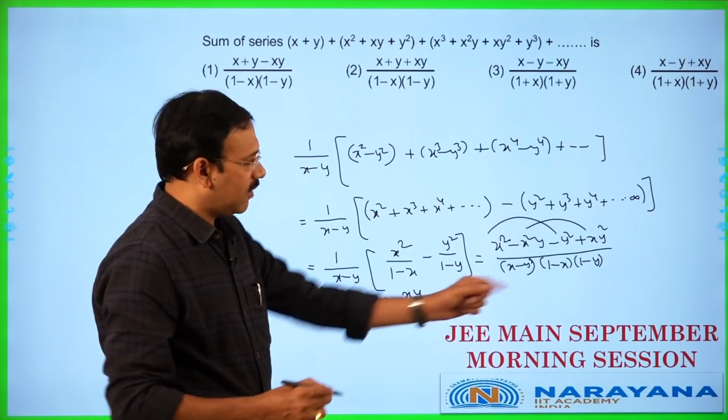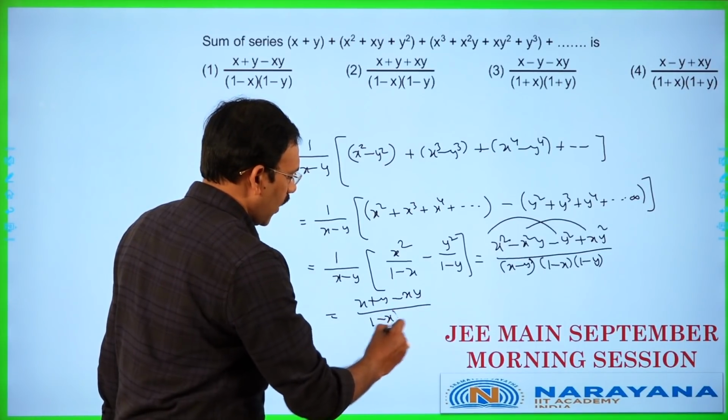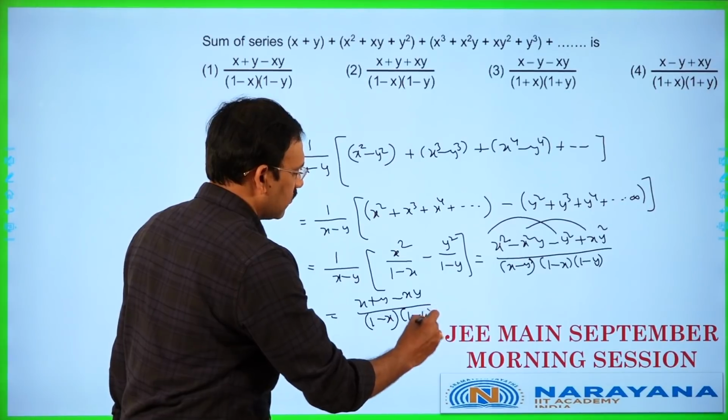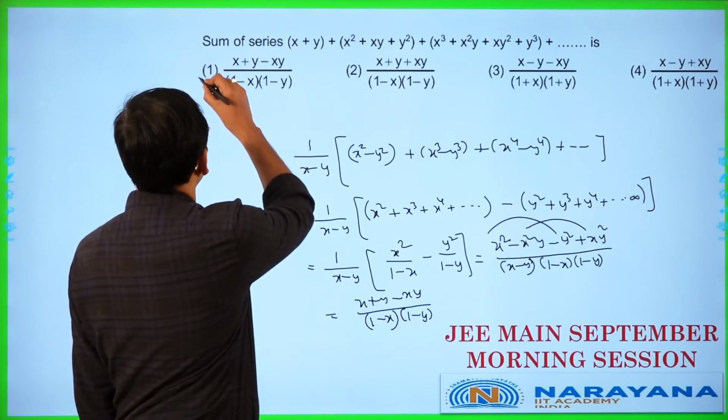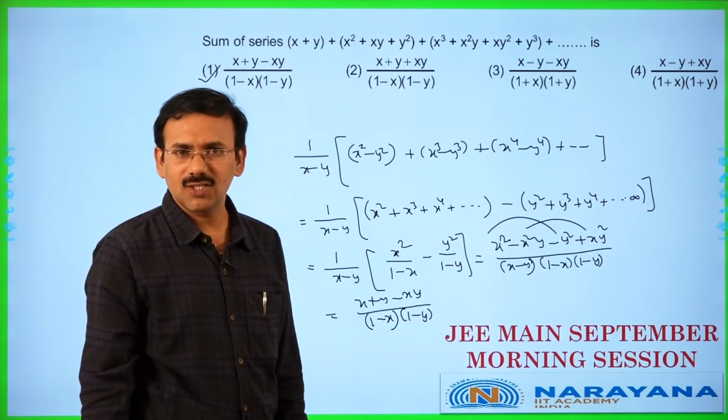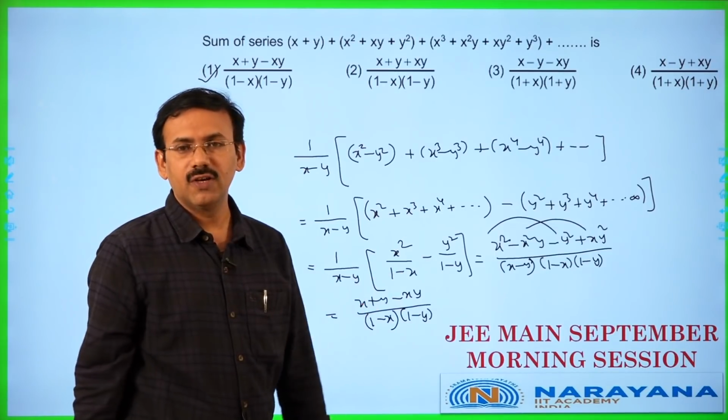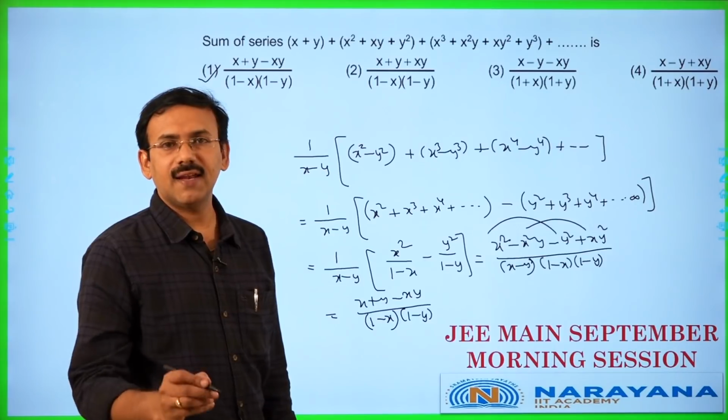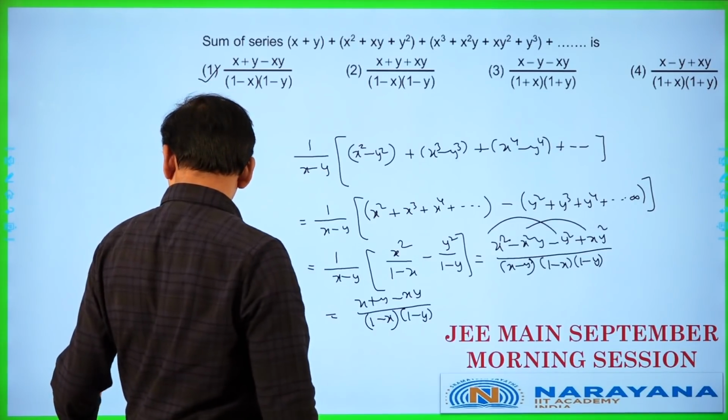If x and y are different, this is going to be (1 minus x) into (1 minus y), which is going to be the first option. That's all. It is just an application of infinite GP. Then let us go to the next question.